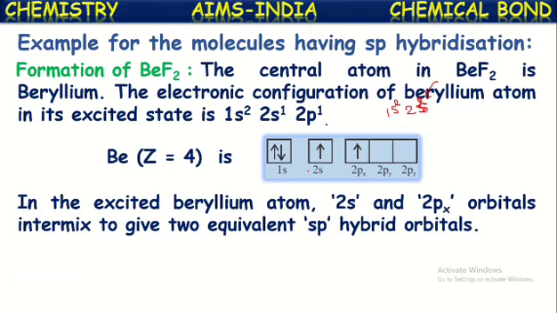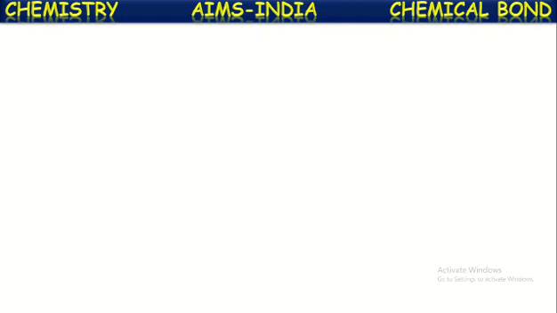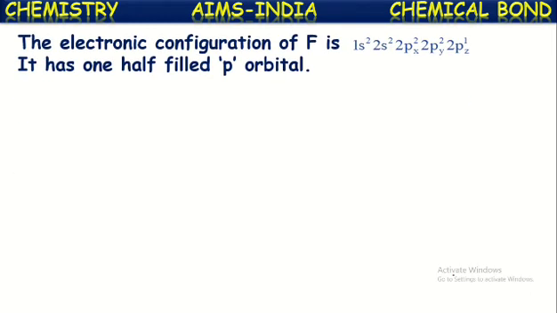In the excited state beryllium atom, 2s and 2px orbitals intermix to give two equivalent sp hybridized orbitals. See here, this 2s orbital and 2px orbital, these two are having unpaired electrons. These two orbitals will intermix each other and form two equivalent sp hybridized orbitals like this. Now, these sp hybridized orbitals will take part in the bond formation.